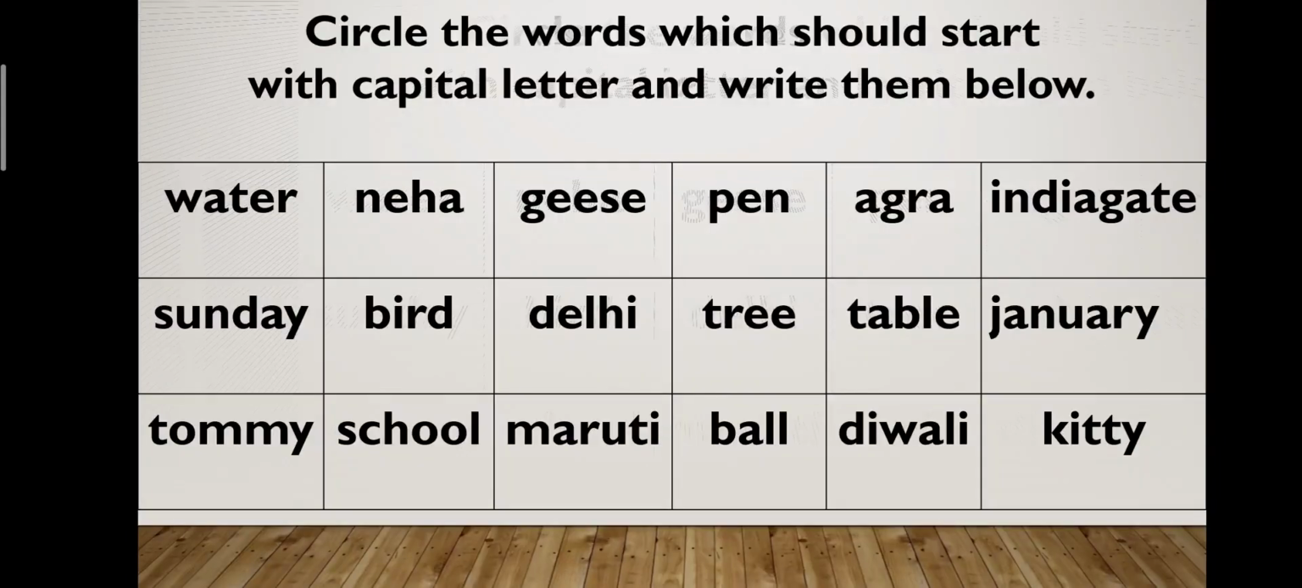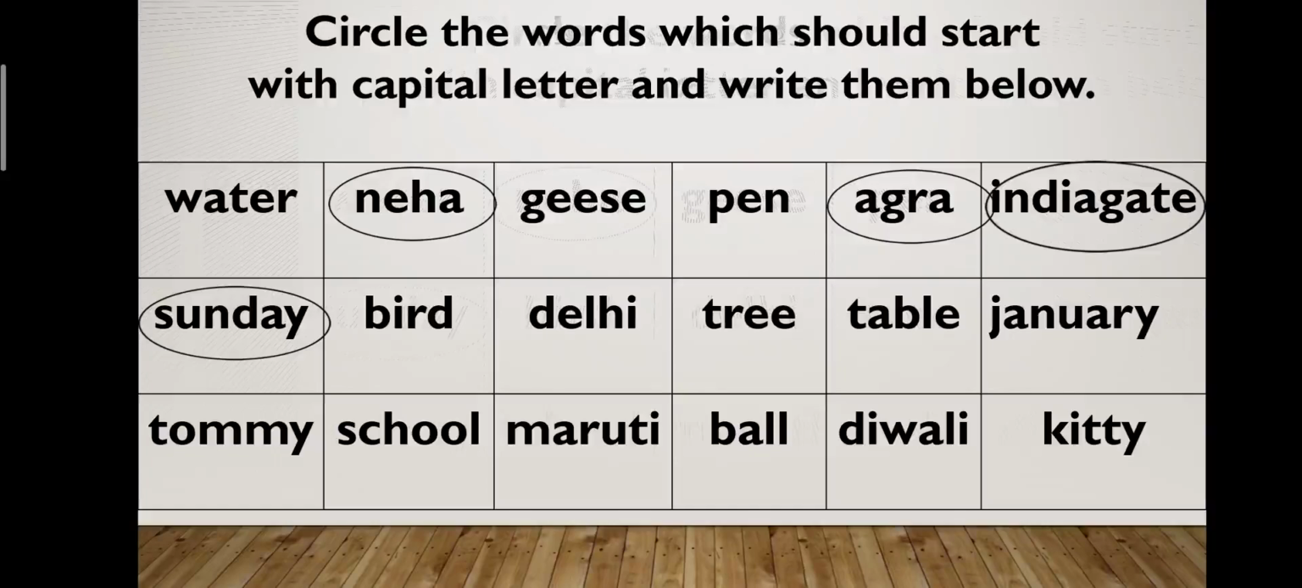Circle the word which should start with capital letter and write them below. Neha. Neha is a name, so N should be capital. It's wrong. Agra. Agra is a place. A should be capital. India Gate. India Gate is also a place. I in India and G in Gate should be capital.